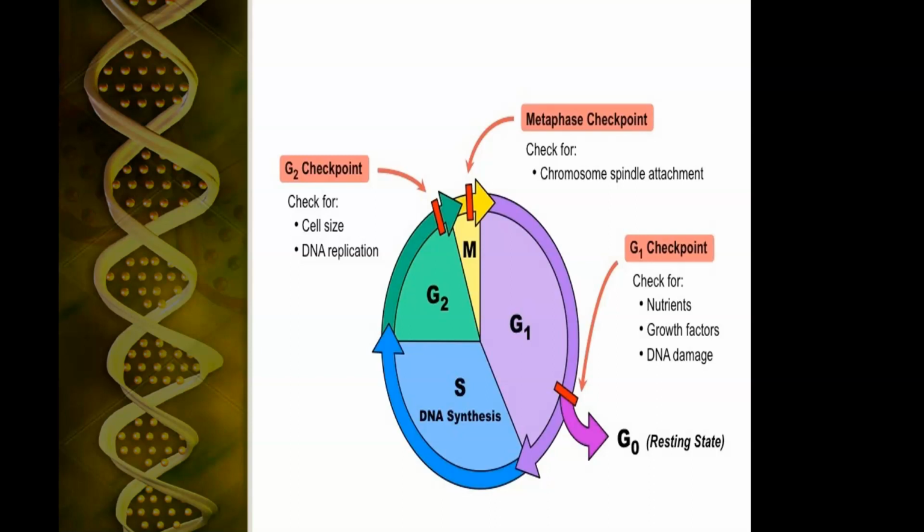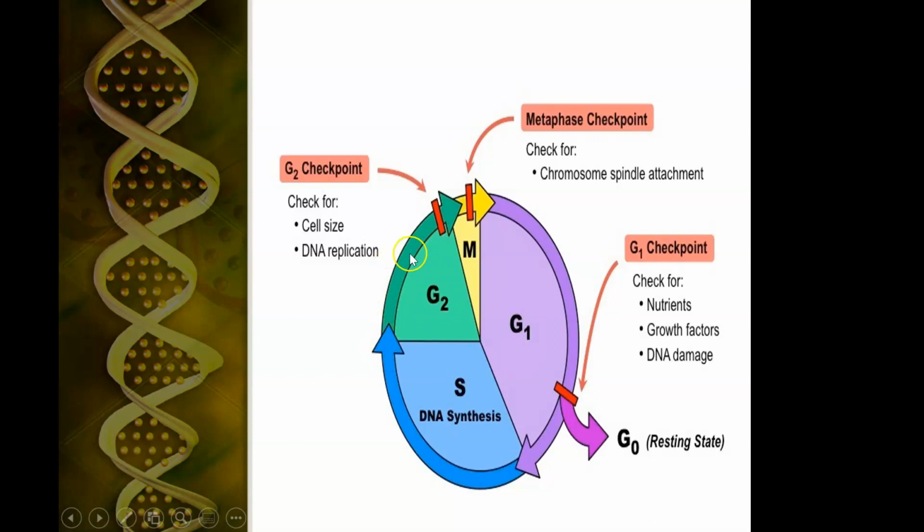So, as I said, there are checkpoints to this. If you're in G0 and there's not enough nutrients, or the cell's not large enough, or there's a lot of DNA damage, the cell decides you're not going to go and replicate and divide again. You're just going to go into a resting state. You're going to stop growing. That's G0. And so that's the G1 checkpoint.